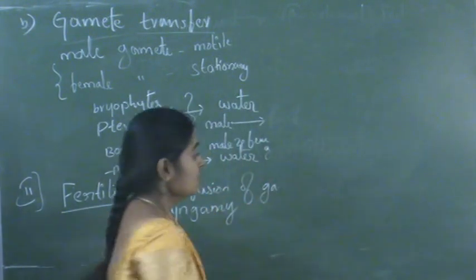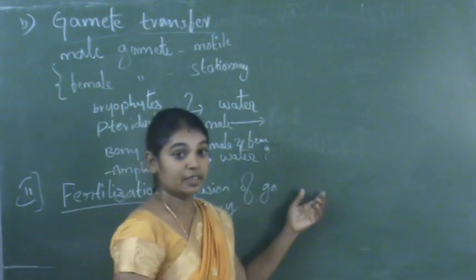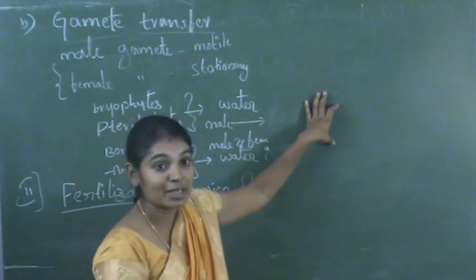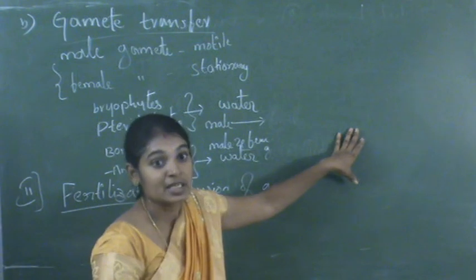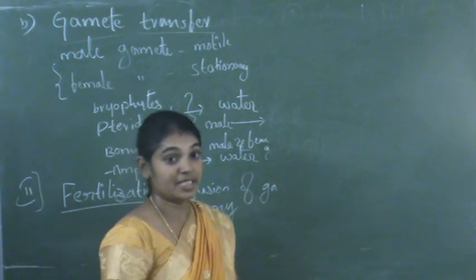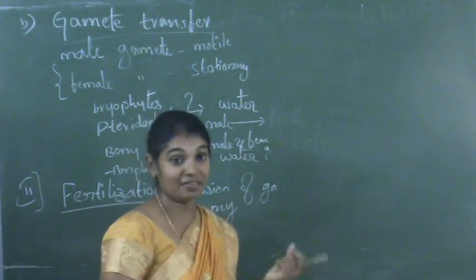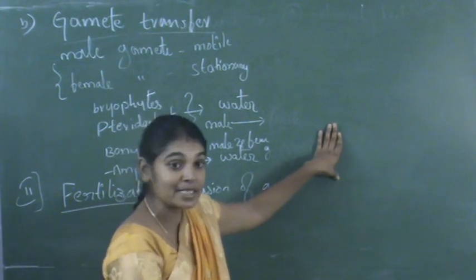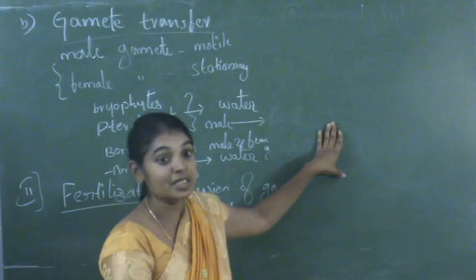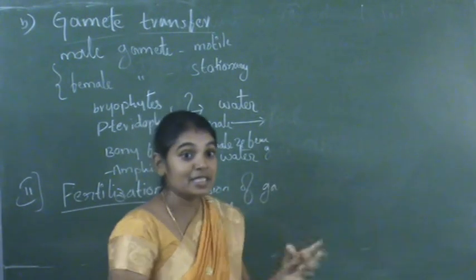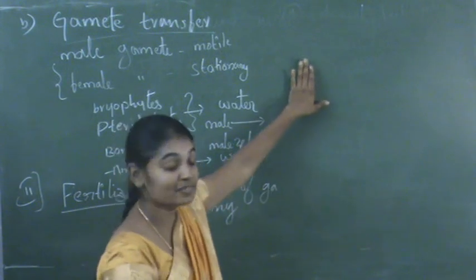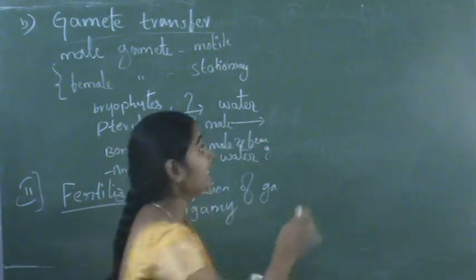And in this, especially due to the internal fertilization, the animals produce the young ones inside the body, or in some other cases outside the body after fertilization. Fertilization takes place inside the body, but after the fertilization they release either unfertilized eggs or fertilized eggs. On the basis of that, the animals are of three types.